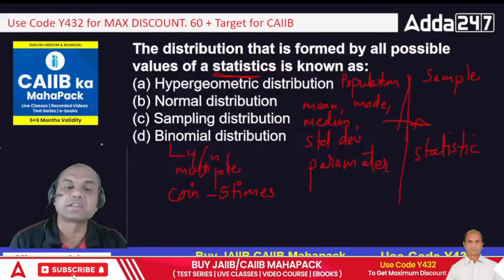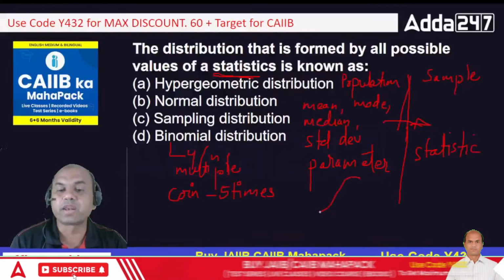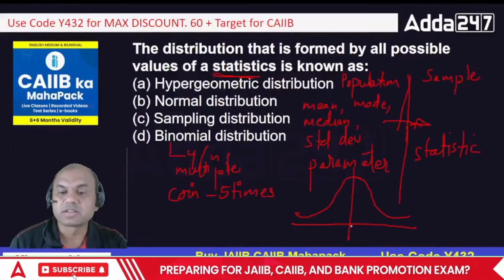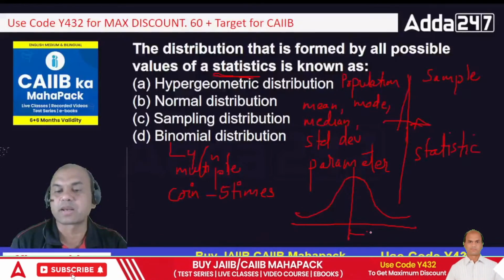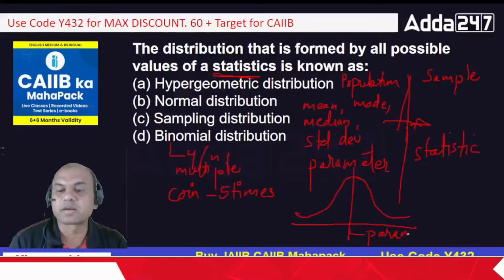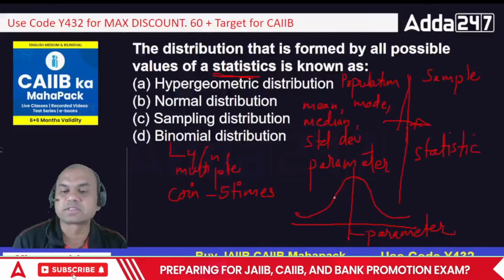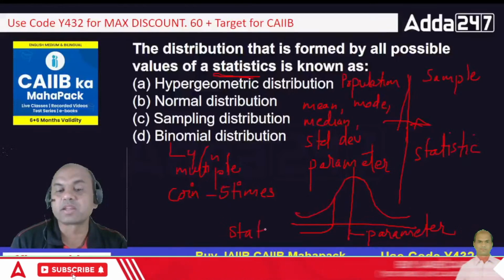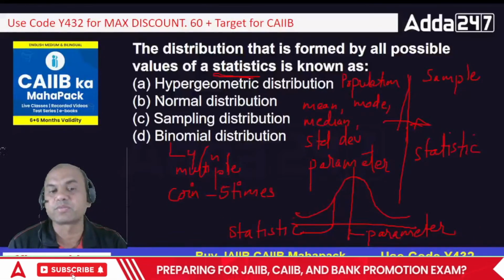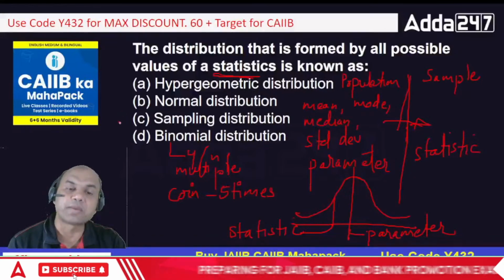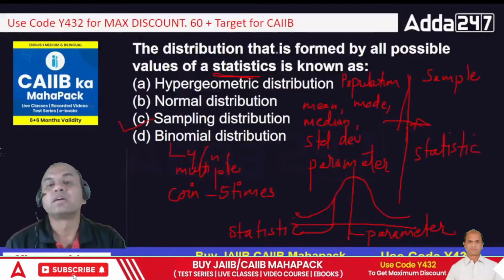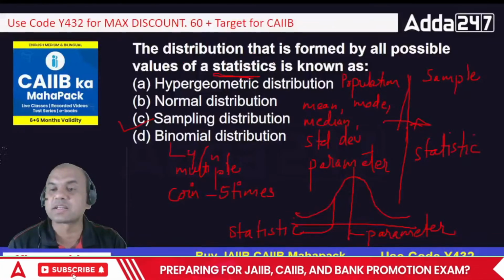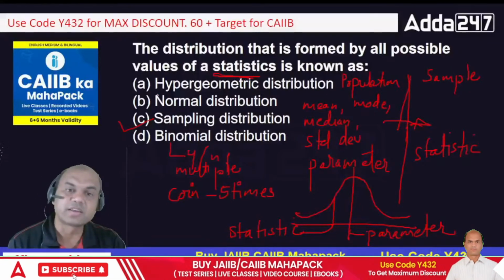Normal distribution is called a bell curve, a very important curve in statistics. This is the center, that is the population, known as the parameter. The other part, generally on this side or this side, is known as the statistic. Always remember this. So the answer is sampling distribution. Everything formed from all possible values of statistics is called sampling, because statistics relates to a sample, isn't it?